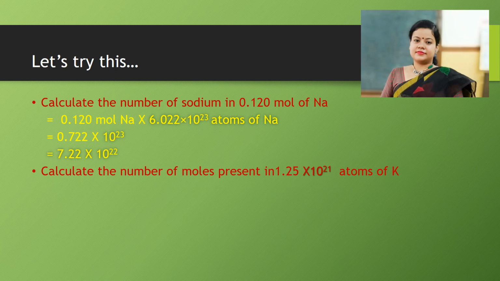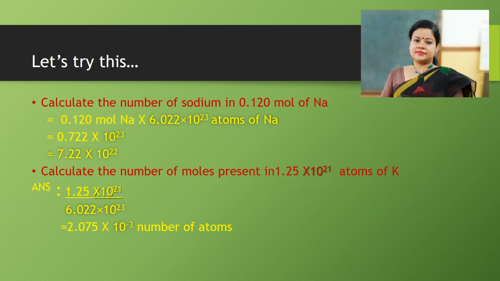So 1.25 into 10 to the power 21 equals how many moles? Simply we have to divide these two values, and the answer is 2.075 into 10 to the power minus 3.